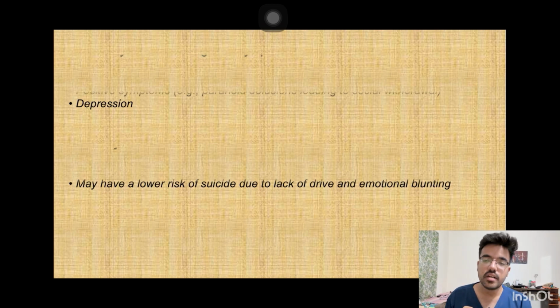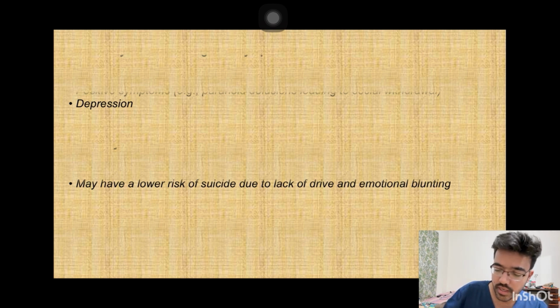Now we will see the secondary causes of the negative symptoms apart from schizophrenia. Certain antipsychotics, like haloperidol, a typical antipsychotic, can themselves induce these negative symptoms. Long term hospital admission can also cause this.